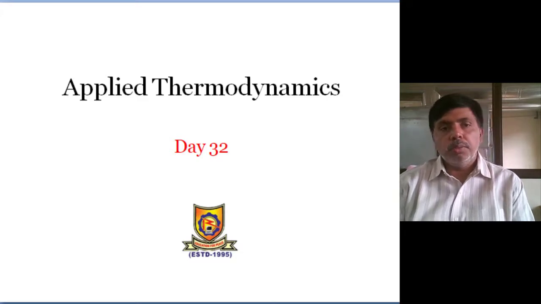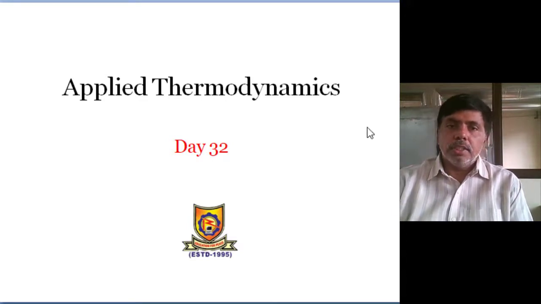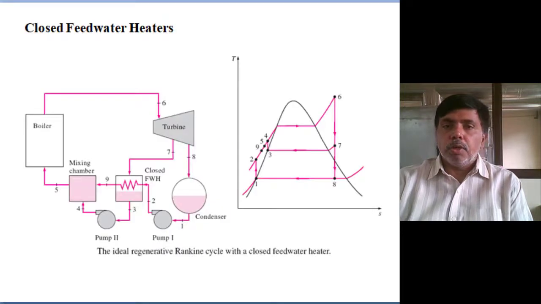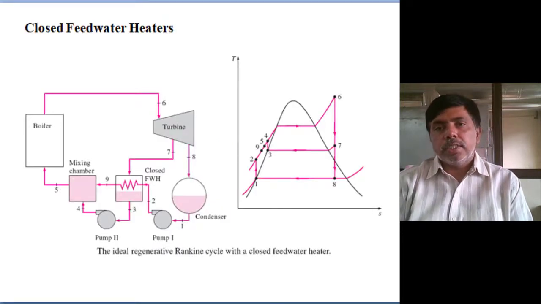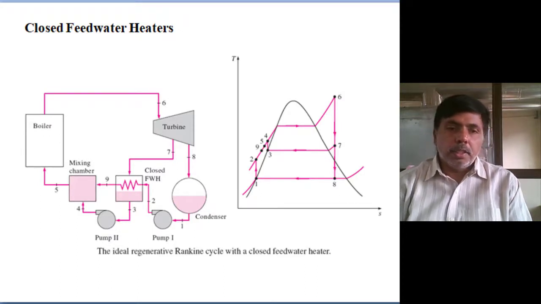There are no limitations. According to the second law of thermodynamics, we are reducing the temperature difference, delta T, in the boiler by the regeneration process. Second advantage, we are reducing the condenser heat loss.